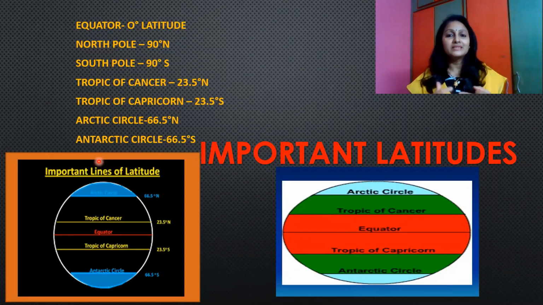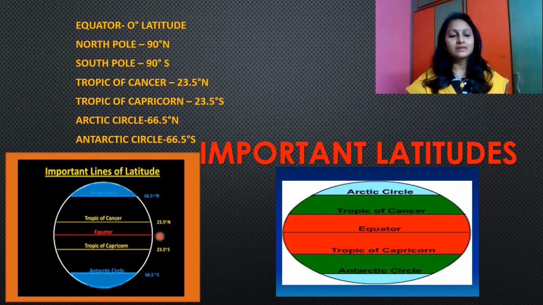But besides this, there are four more important latitudes. They are Tropic of Cancer, which is at 23.5 degrees north, and 23.5 degrees south is known as Tropic of Capricorn.